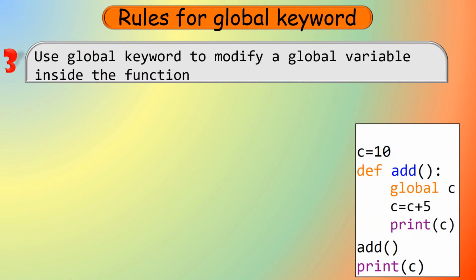C is equal to C plus 5. Then I have to mention the global keyword, global C, before modifying the global variable. So if you want to modify a global variable, you have to definitely use the global keyword inside the function. That is the third rule for global keyword.